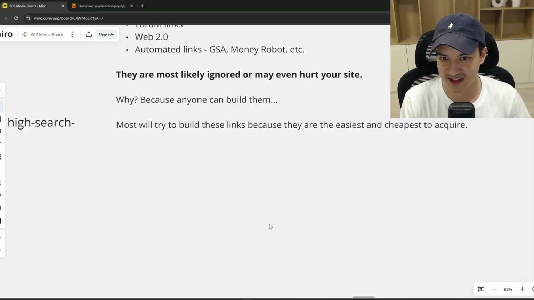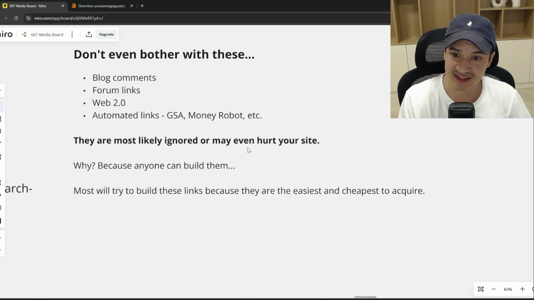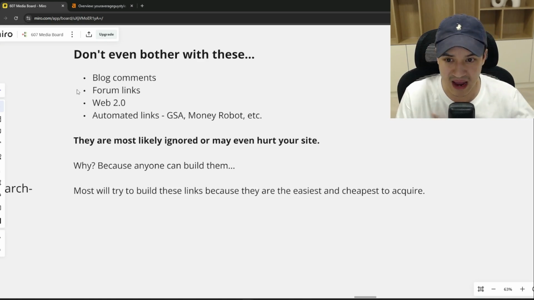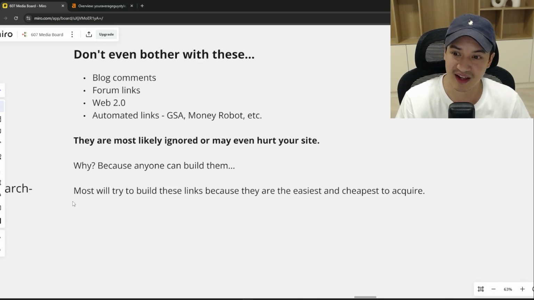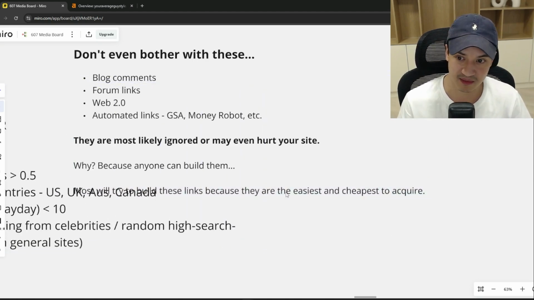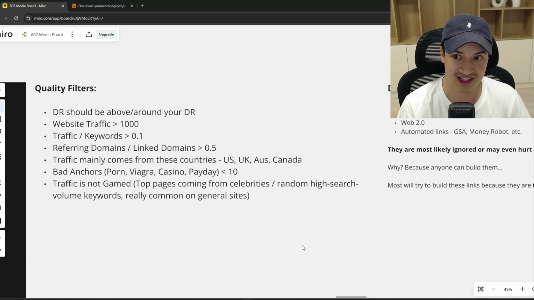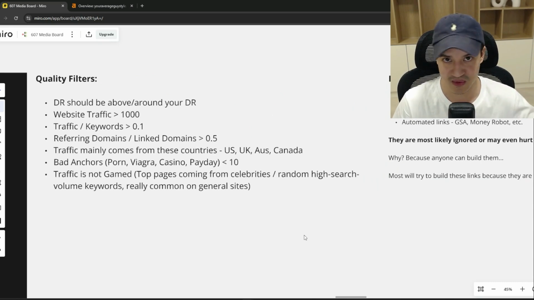They're most likely going to be ignored, or may even hurt your site because anyone can build them, and these are automated links that are kind of spammy. And yeah, the search engine already knows about these things. A lot of people will still try to build these because they're easy and cheap to build. But yeah, they won't move the needle. They're more likely to hurt you than actually help you. Obviously, on top of these links, there are the normal backlinks that people build, like guest posts, link insertions, or niche edits. And if they don't pass these quality filters, they probably aren't good links.